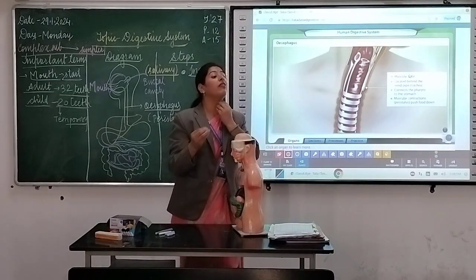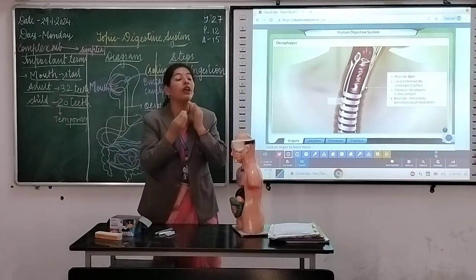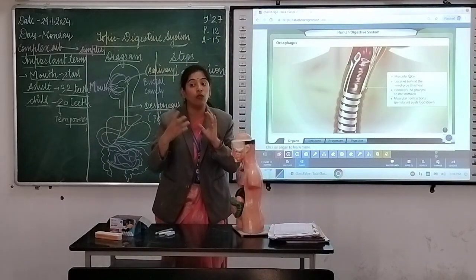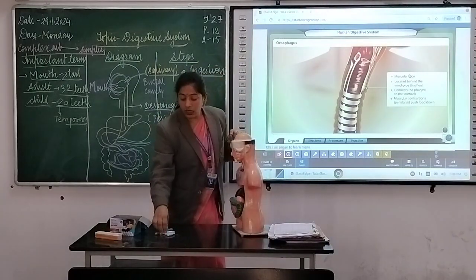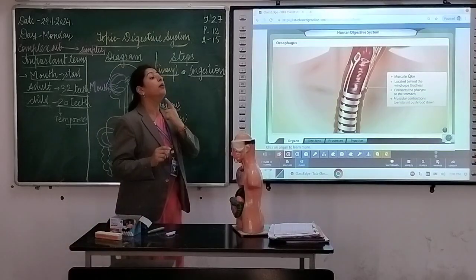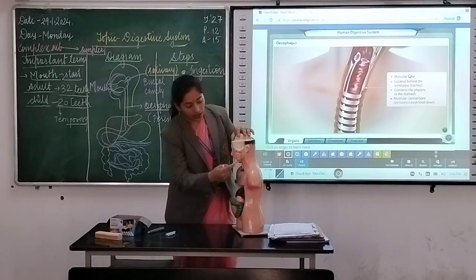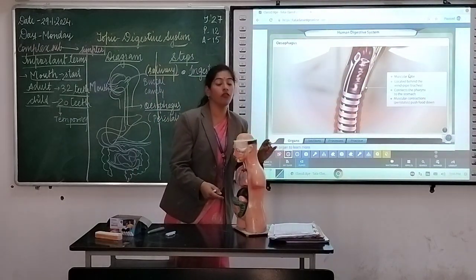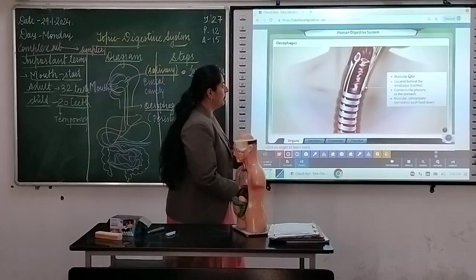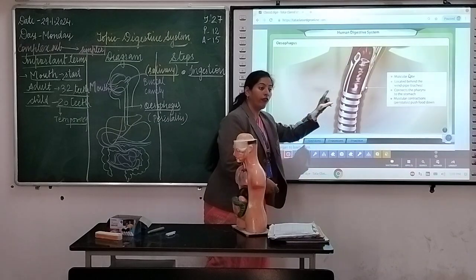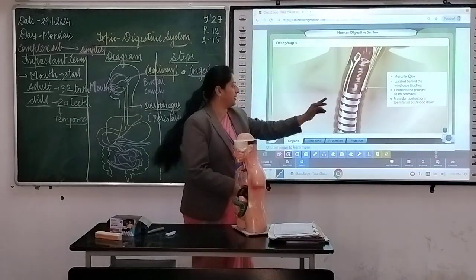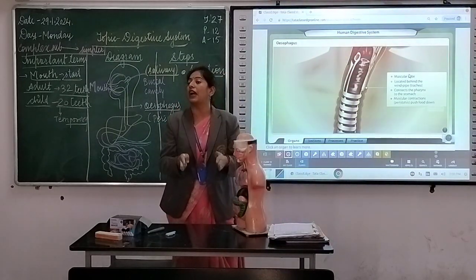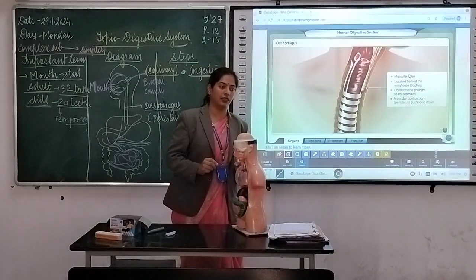Peristalsis movement. For example, when I am eating the food, after the chewing, before it is converted into the simplest kind of food, it will be going somewhere else. Where? In the stomach. The connectivity between the mouth and the stomach is a long pipe. That pipe is esophagus, also known as the food pipe. It is a muscular tube located behind the windpipe, connected with the pharynx, showing muscular contraction and relaxation. This movement is peristalsis. Clear now?